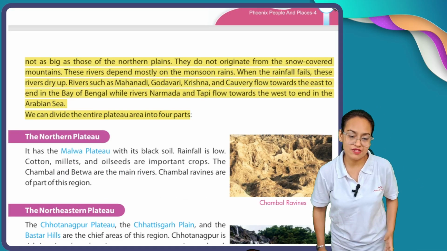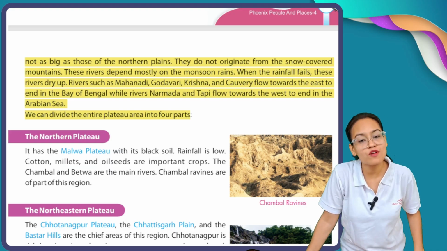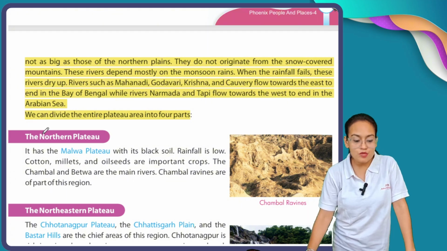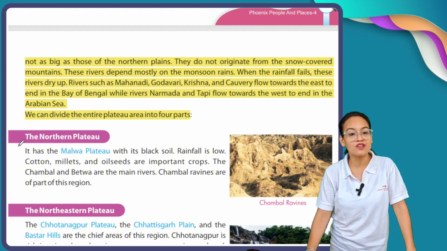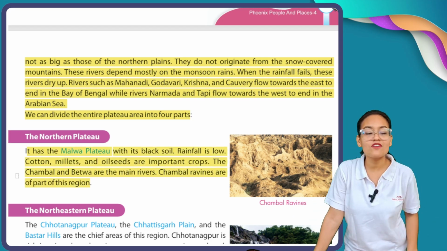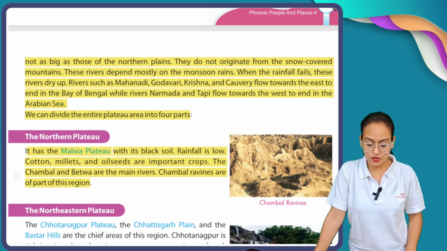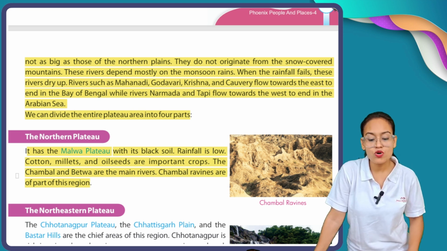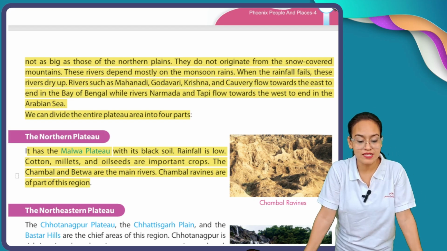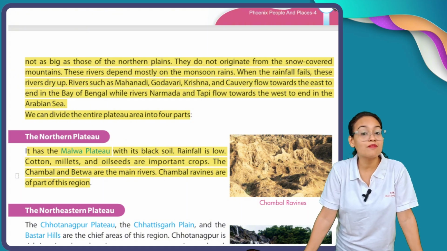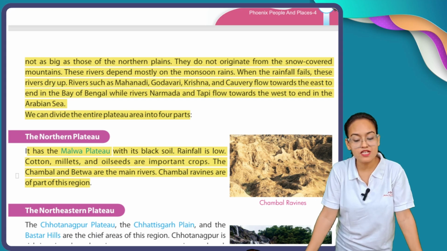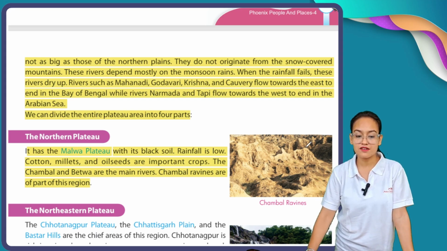Now here we can divide our Deccan Plateau into four major parts. The first part of the Deccan Plateau is our northern plateau. It has the Malwa Plateau with its black soil. Rainfall is low. Cotton, millets and oilseeds are important crops. The Chambal and Betwa are the main rivers. Chambal ravines are part of this region. You can see here, these are ravines.